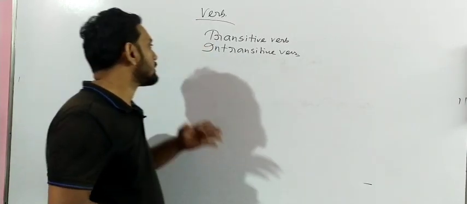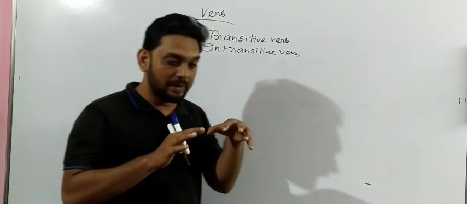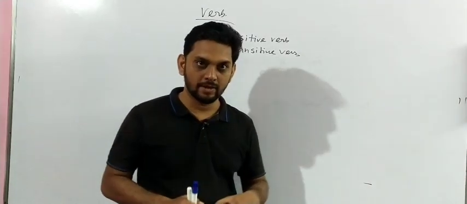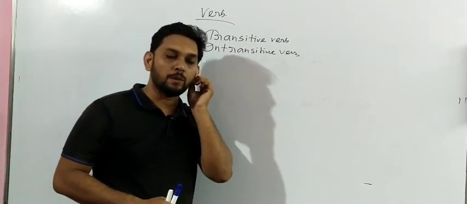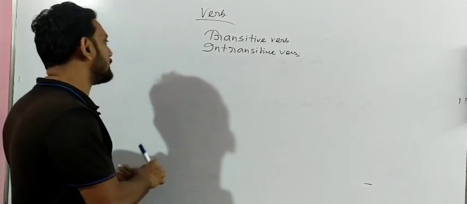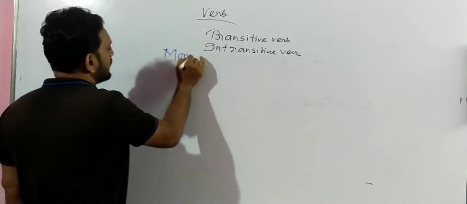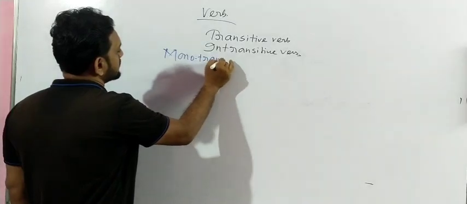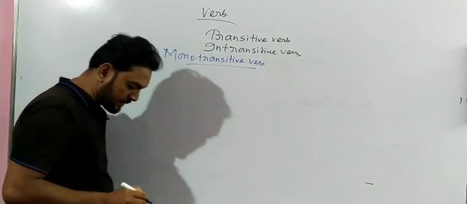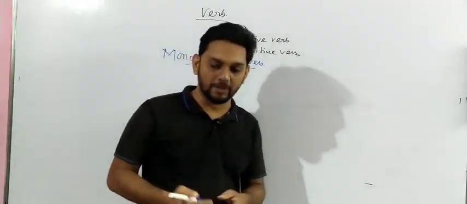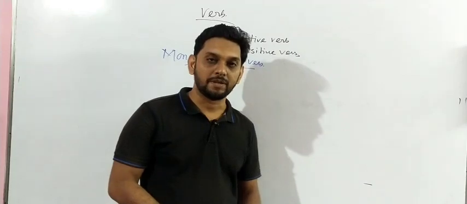Yes or no? So today this transitive verb also has been divided into different parts. But one or two parts today I am going to discuss with all of you. First one is monotransitive verb. Write down, my friend, monotransitive verb. This transitive verb has been divided into different parts: monotransitive verb, ditransitive verb, ambitransitive verb.